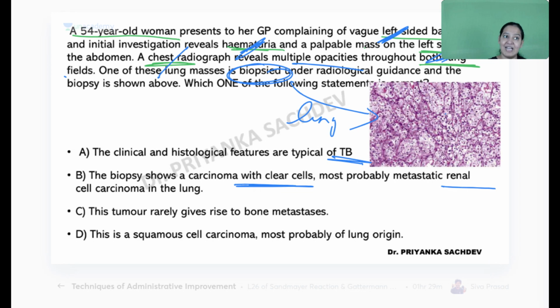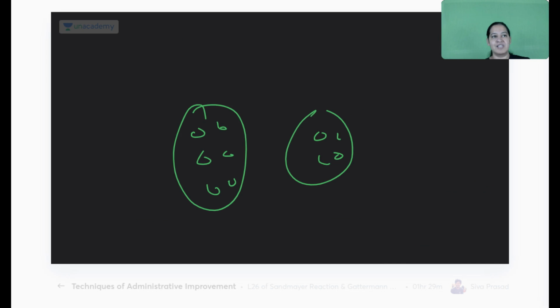So the main problem is in the kidney. That is clear cell carcinoma in the kidney, which is metastatic in the lung. Or is it some other tumor which is giving rise to bone metastasis? Or is it squamous cell carcinoma of lung origin? So what is it?